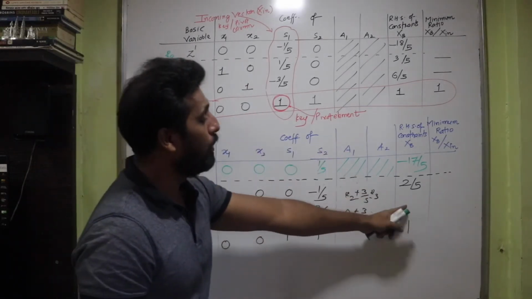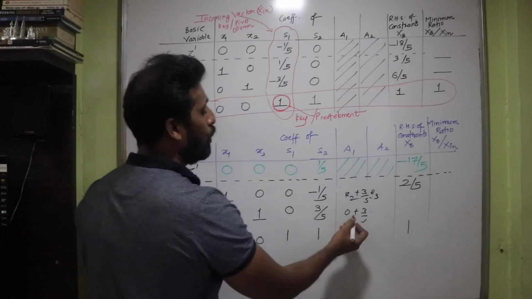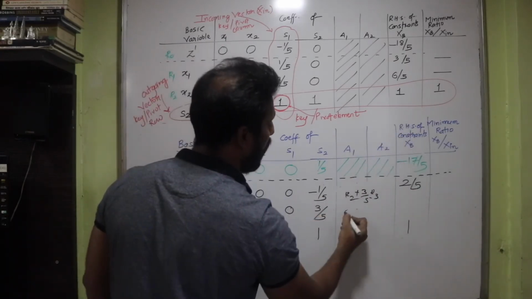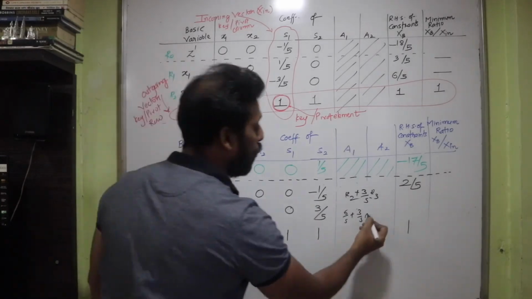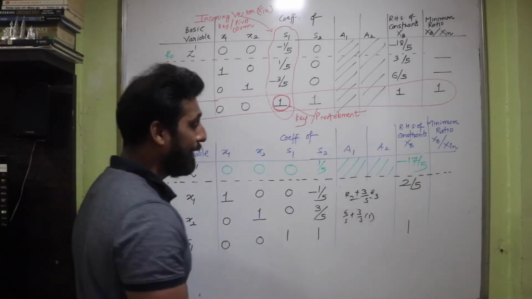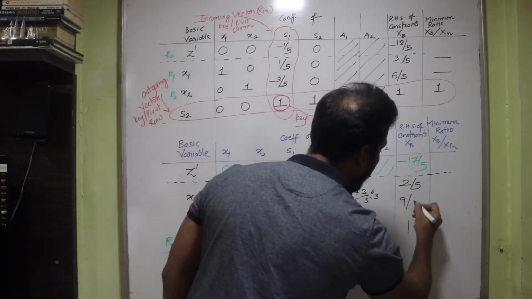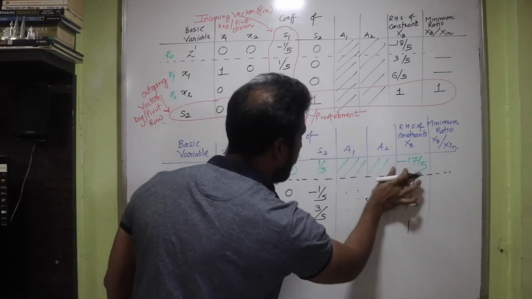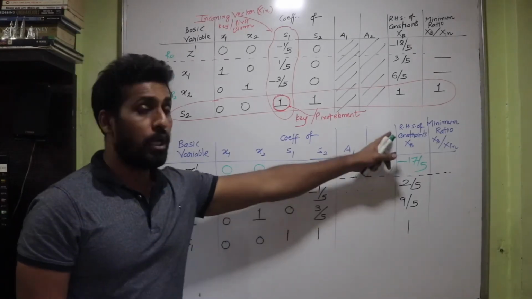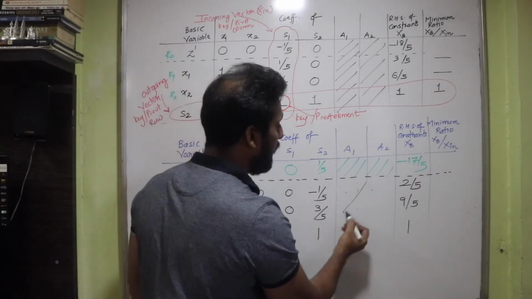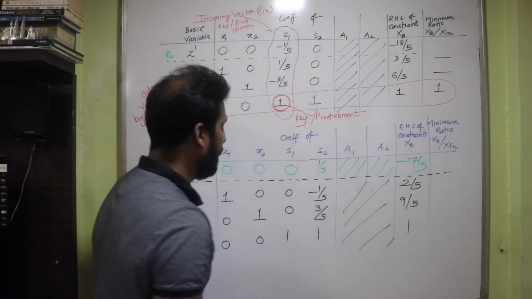And finally I'll go here and change this value also. So I have R2 value as 6 upon 5 plus 3 upon 5 into the value of R3 is 1. So I write 1 here. That gives me 9 upon 5. So this is 9 upon 5. So these are the values that I've got so far in the column of xb. I already know that no need to do any calculations for a1 and a2.